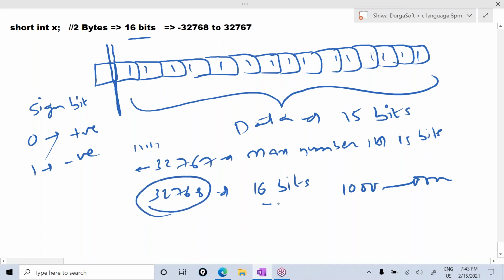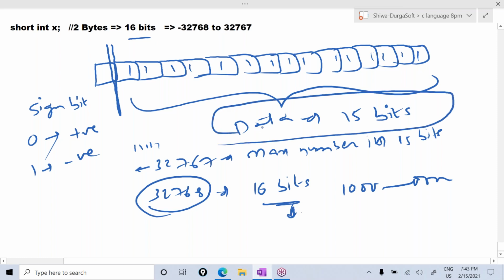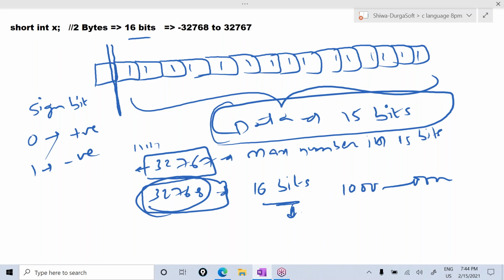If you give 32,768, how many bits are there? 16 bits. For the data, how much memory is allocated? 15 bits. In the 15 bits memory location, how can you store 16 bits? So memory is not sufficient here. That's why it can accept up to 32,767 only. It cannot accept 32,768. To hold the data, only the 15 bits memory is there. In the 15 bits memory, the maximum value is 32,767.